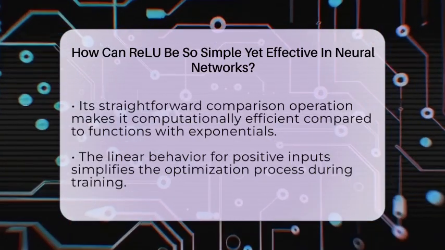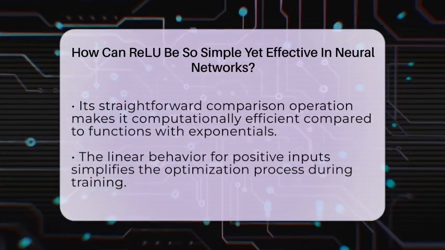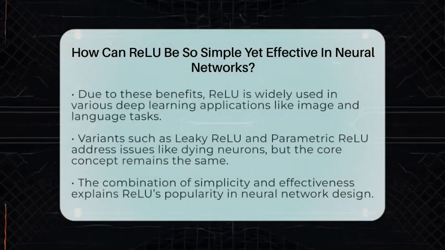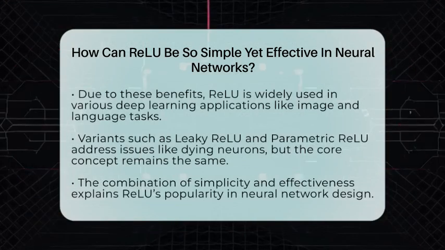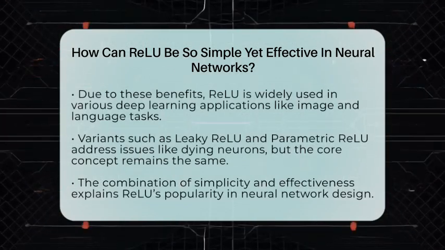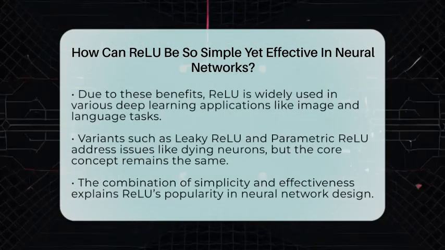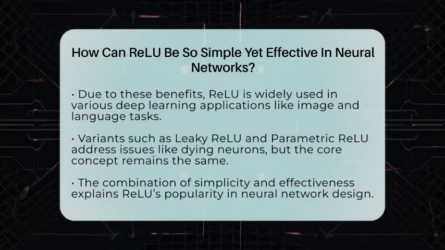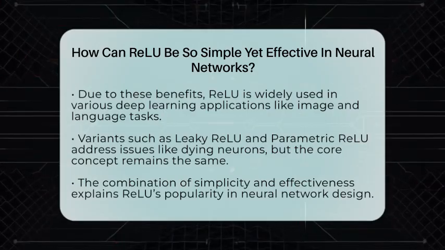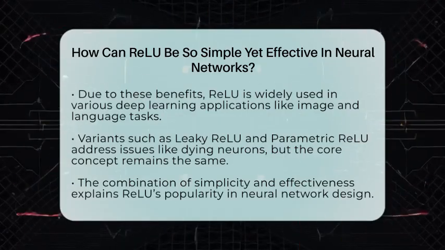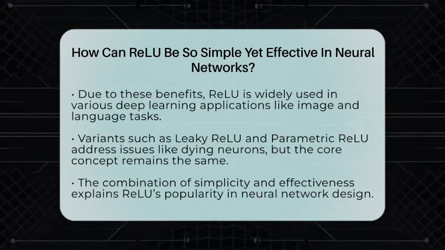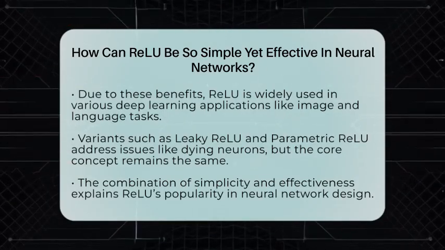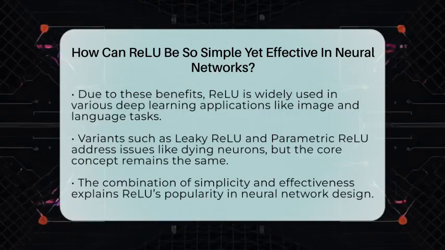The linear behavior for positive inputs also makes optimization easier. When the network sees positive signals, it behaves almost like a linear model, which makes adjusting weights through gradient descent more straightforward. Because of these advantages, ReLU has become the go-to activation function for many deep learning tasks, from image recognition to language processing. Variants like leaky ReLU and parametric ReLU have been created to fix some issues, like neurons dying when they stop activating, but the core idea remains the same.